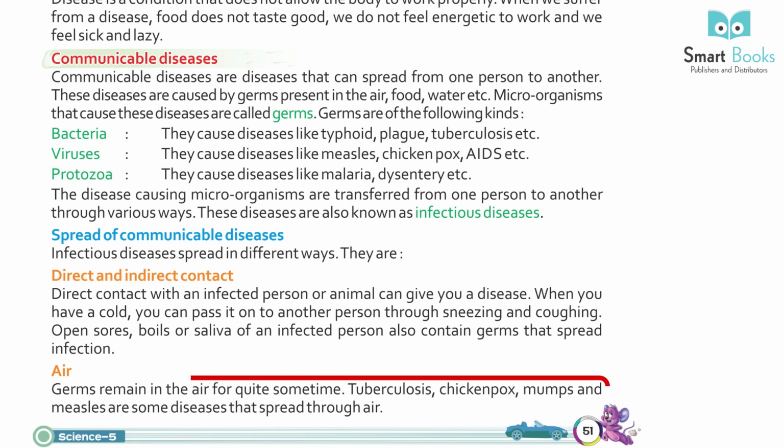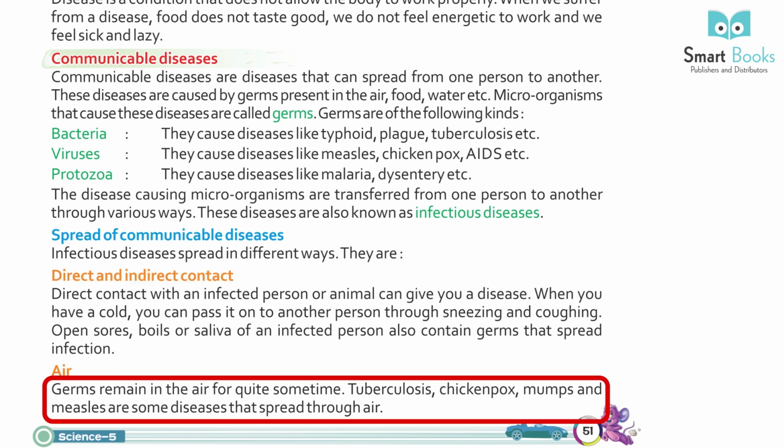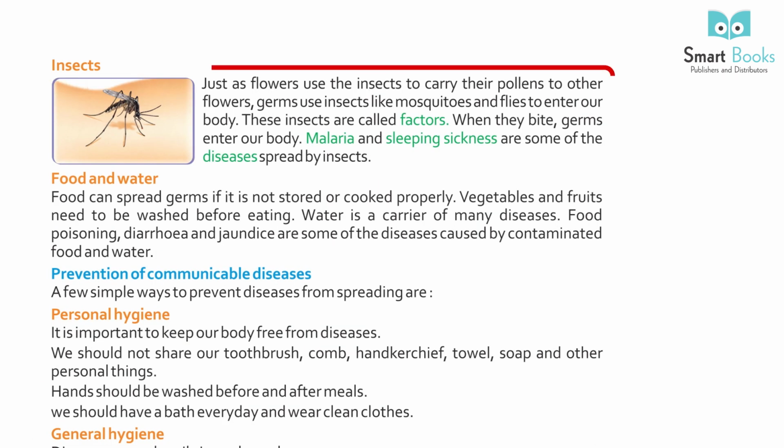Air. Germs remain in the air for quite some time. Tuberculosis, chickenpox, mumps, and measles are some diseases that spread through air. Insects. Just as flowers use insects to carry their pollen to other flowers, germs use insects like mosquitoes and flies to enter our body. These insects are called vectors. When they bite, germs enter our body. Malaria and sleeping sickness are some of the diseases spread by insects.